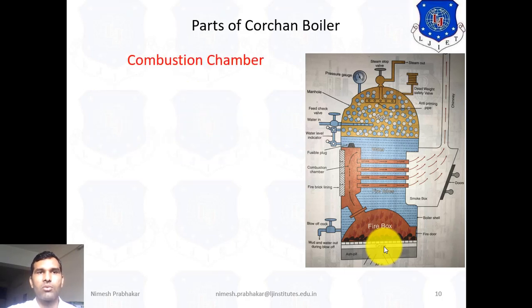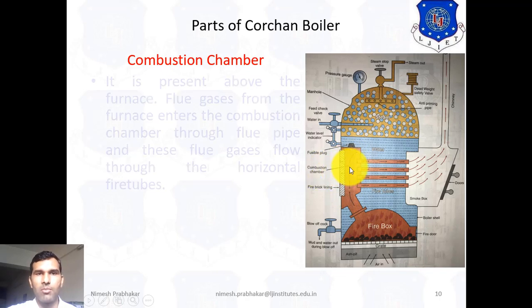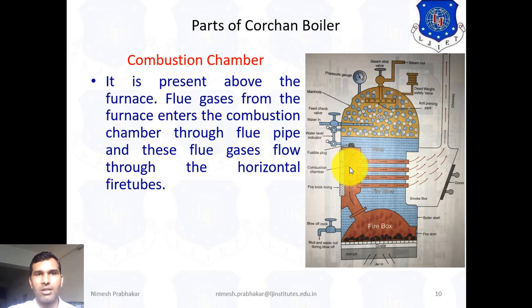Now we discuss the fourth part, the combustion chamber. See, this is the location of the combustion chamber. The combustion chamber is attached to the firebox. That means the gases produced by burning of the fuel come to the combustion chamber. It is present above the furnace. Flue gases from the furnace enter the combustion chamber through the flue pipe, and these flue gases flow through the horizontal fire tubes.